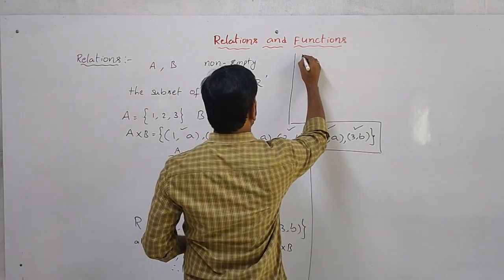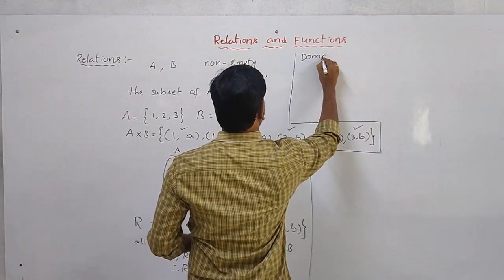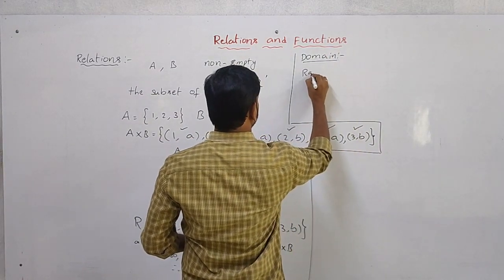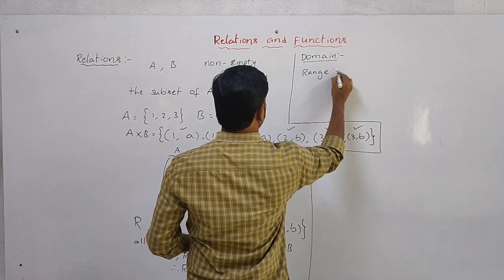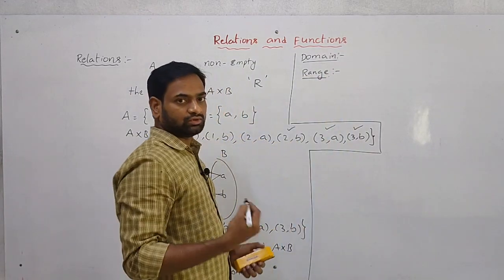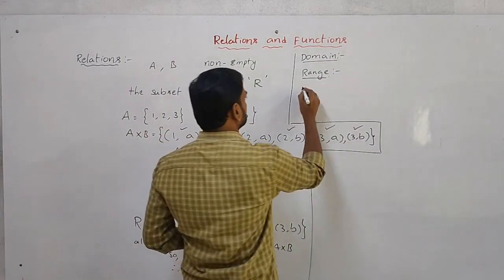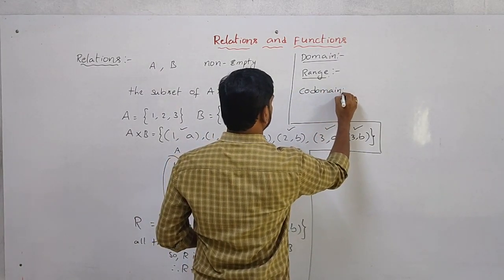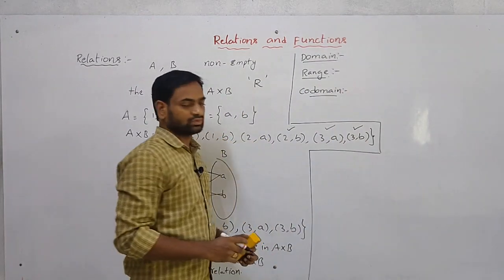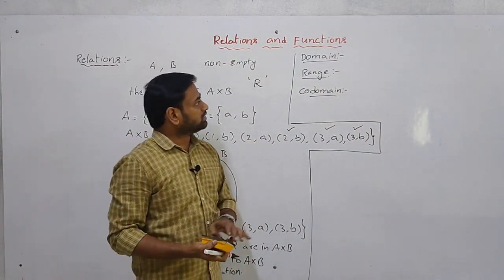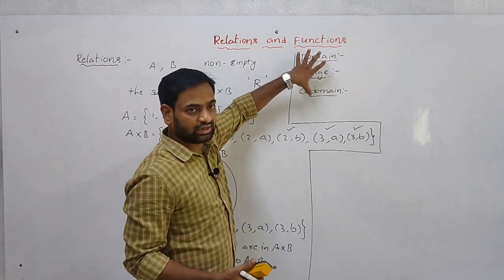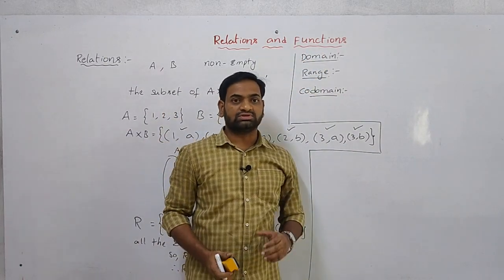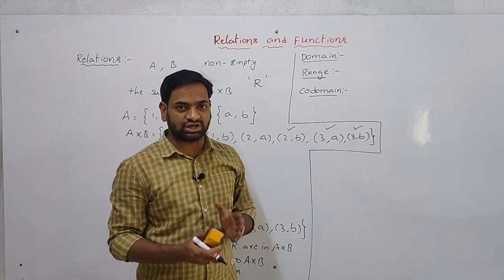See here, next important points are domain, next range, and codomain. These three are most important. Domain means the set of all first elements.